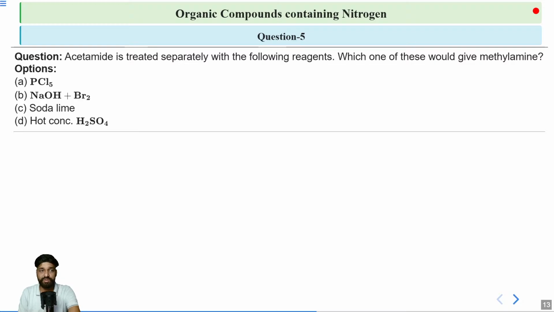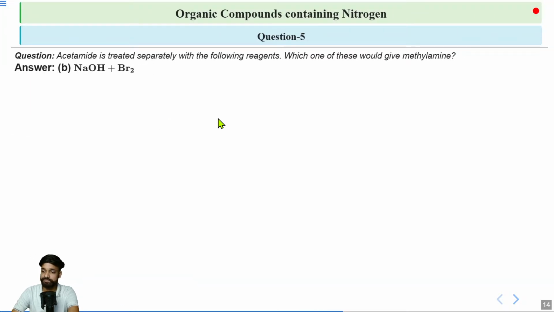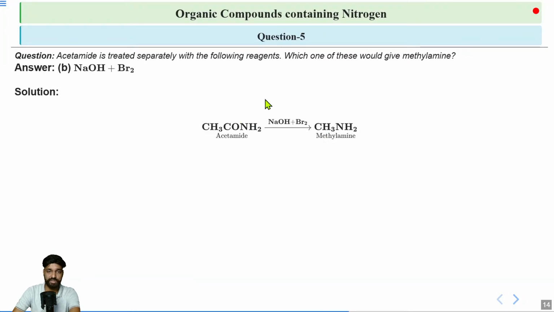And in place of NaOH Br2, you can also use NaOBr. Got it? You can also use NaOBr rather than writing this whole NaOH Br2. Now, after the reaction, this will result in degradation, and according to that, the correct answer would be option B. So, this is your complete reaction. Your acetamide on treatment with NaOH and Br2 will give methylamine, which is an example of Hofmann degradation.